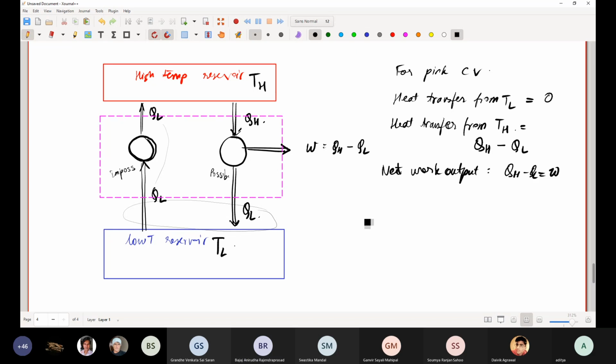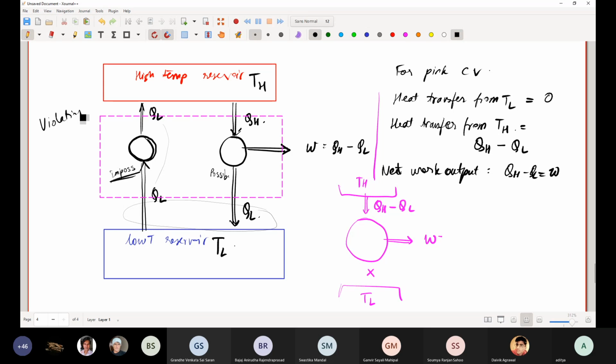So fine, let me now draw this pink control volume and let me represent these facts. So essentially by violating the Clausius statement, over here in this impossible cycle, what is this violating?